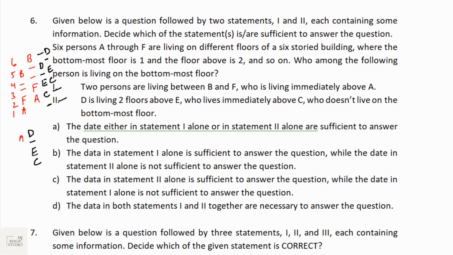That means statement 1 and statement 2 alone we can't use to find the answer. But if I combine these two, I can see these two options are fitting in. That means D is here, then gap, E, C, F, A. So if we combine both statements, we get that Mr. A is at the bottommost floor. So we can get the answer if we combine both statements together. So data in both statements 1 and 2 together are necessary to find the answer.